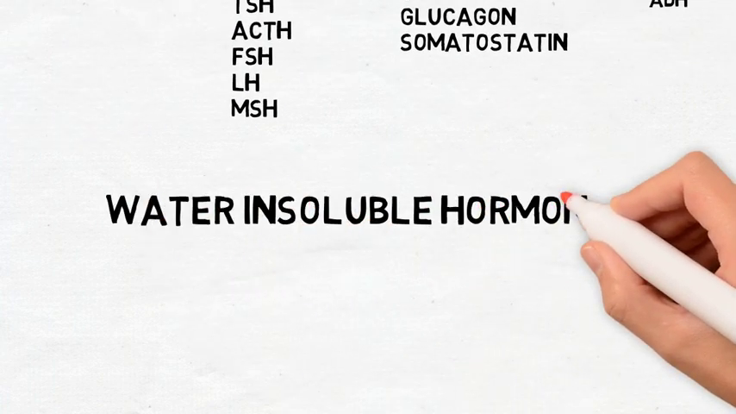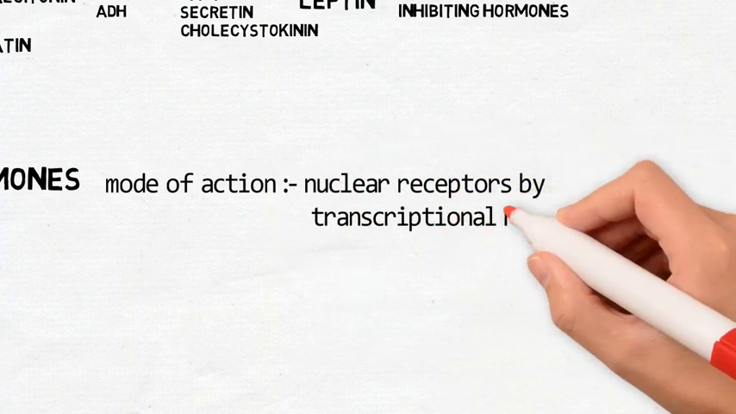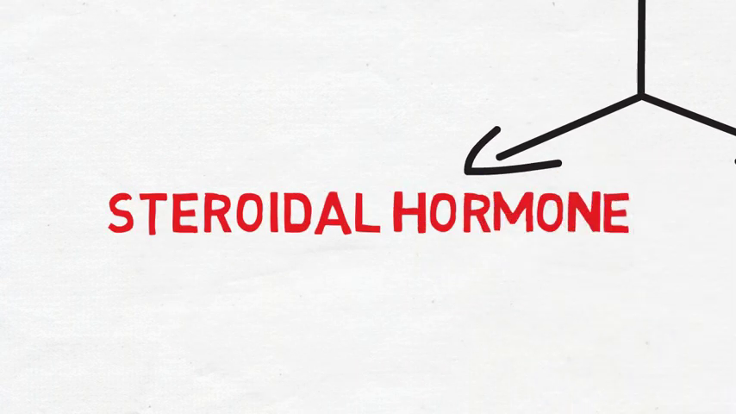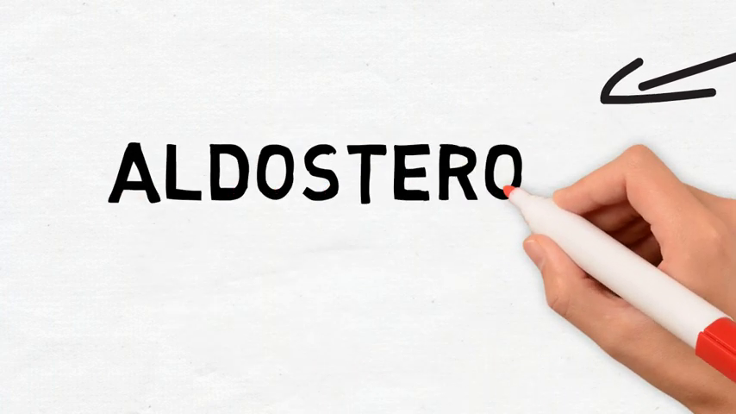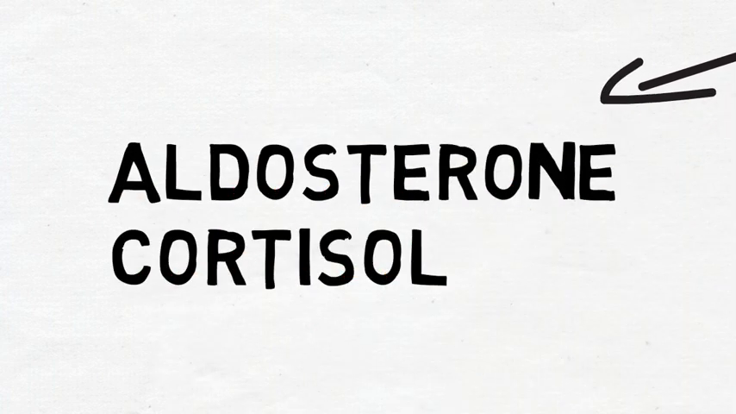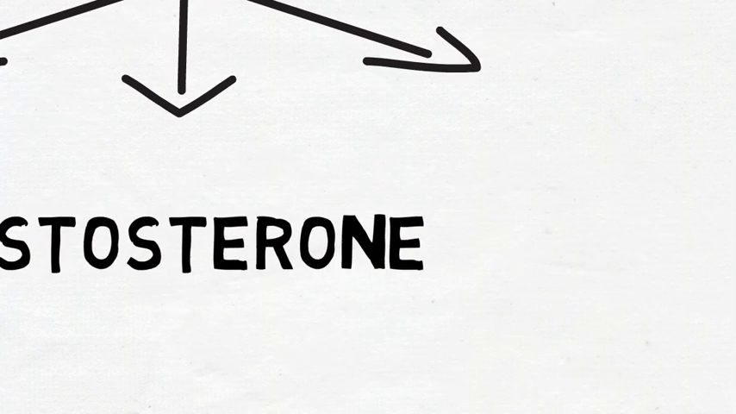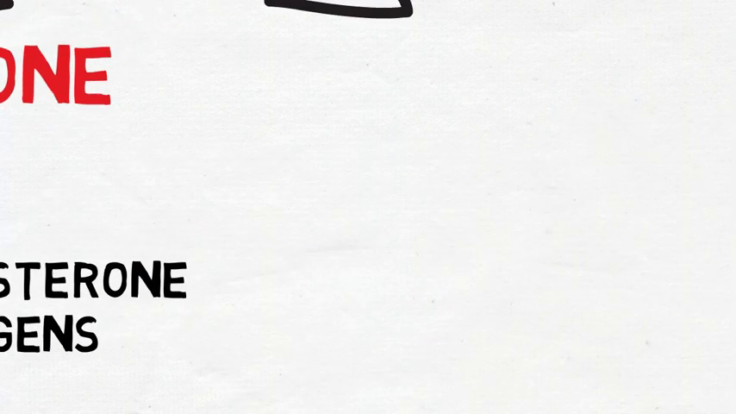Let's discuss the water insoluble hormones, also called the lipid soluble hormones, in detail. Their mode of action is via nucleoreceptors. The first subtype is steroid hormones, whose examples are firstly aldosterone and cortisol, which are secreted by the adrenal cortex. The second is testosterone, which is secreted by the testes. The last is estrogen and progesterone, which are secreted by the ovaries.